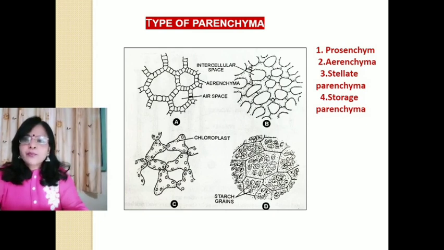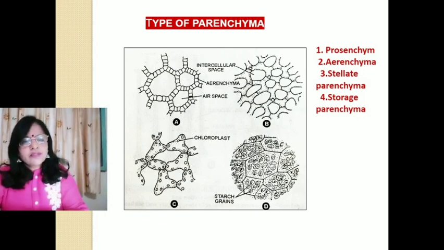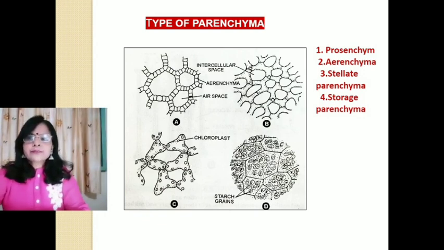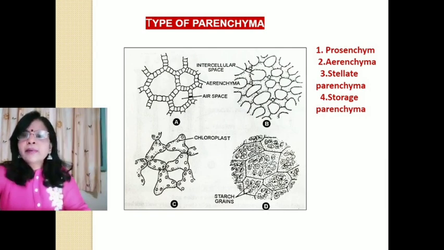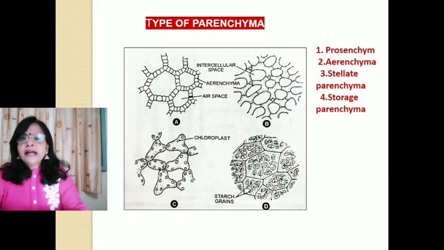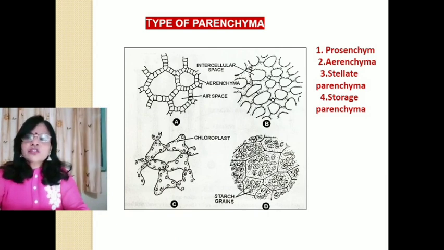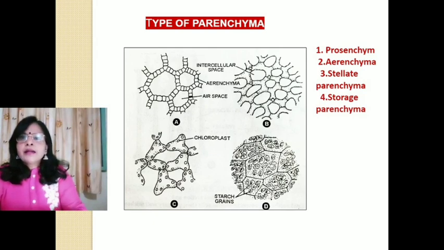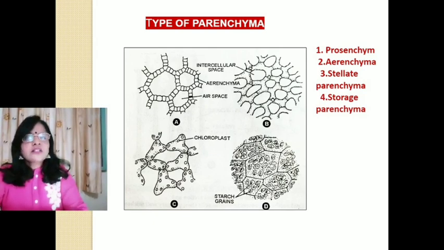This air provides buoyancy to the plant, and they are mostly found in the cortex of aquatic plants. Example, Hydrilla plant. Next is stellate parenchyma. Sometimes the parenchyma cells become star shaped with short arms, called stellate parenchyma, and generally they are found in the petiole of banana and canna plants.